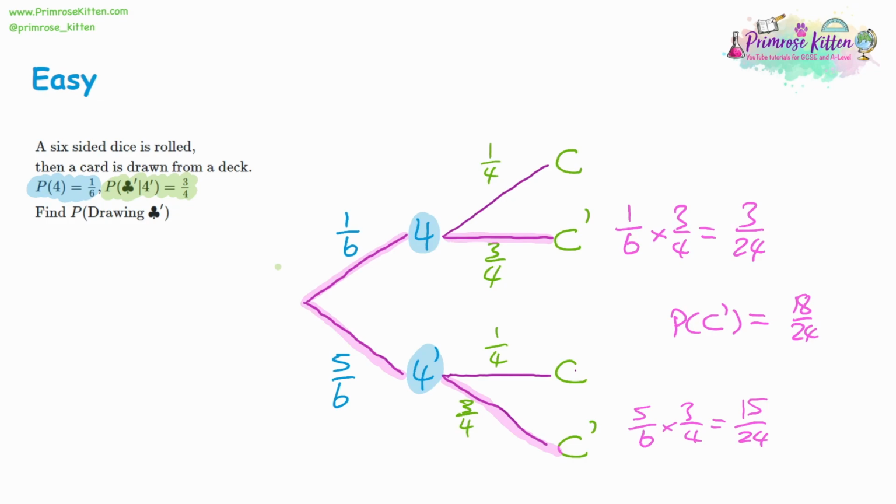Another thing with this is, as usual, these are only asked for one thing. The probability of not getting a club on the actual tree diagram was 3/4. Now, is 18 out of 24 the same as 3/4? Well, if you divide by 6, 18 divided by 6 is 3. 24 divided by 6 is 4. So yes, they are exactly the same number.